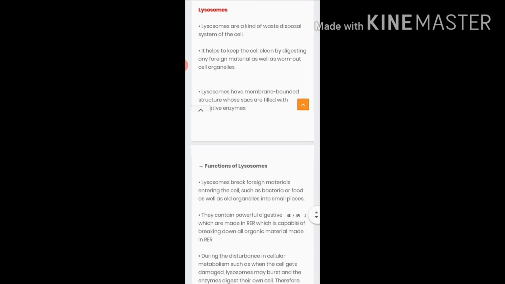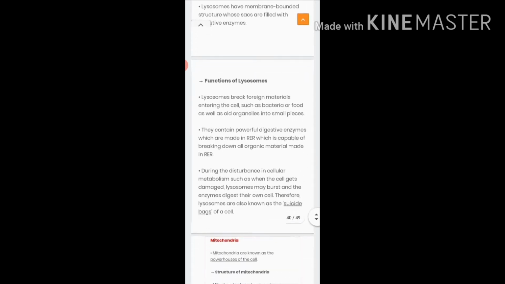This lysosome also kills the pathogens which are entering our body. So it sprays certain digestive enzymes on the pathogen that has entered our body, and it kills those pathogens and thus protects us from the disease that we might get from the pathogen that had entered our body.